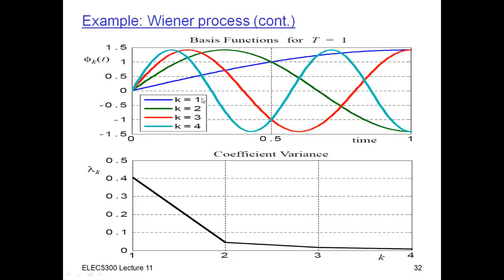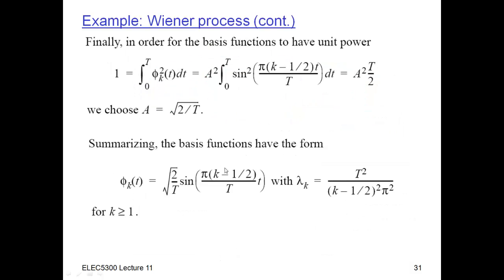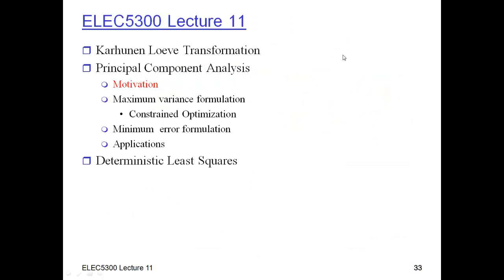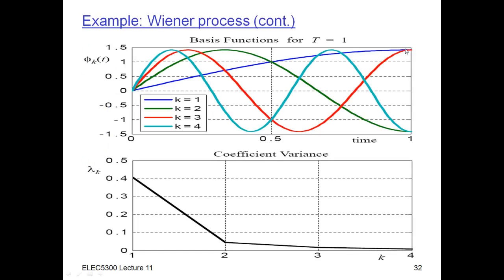When k is equal to 1, suppose t is equal to 1, I get pi over 2 times t. And so at the end, when t is equal to 1, I get sine of pi over 2, which is the point where it reaches maximum value here.